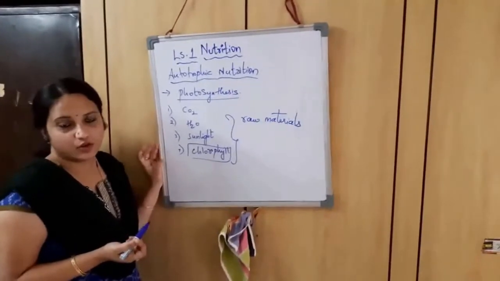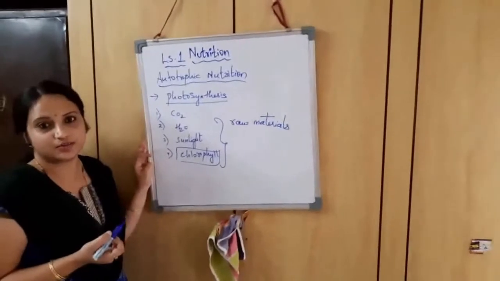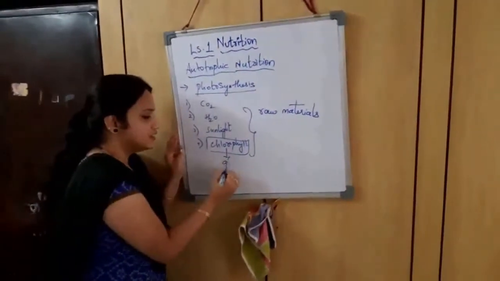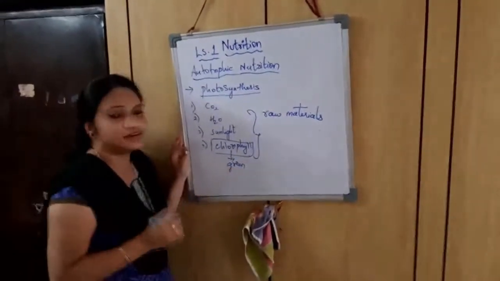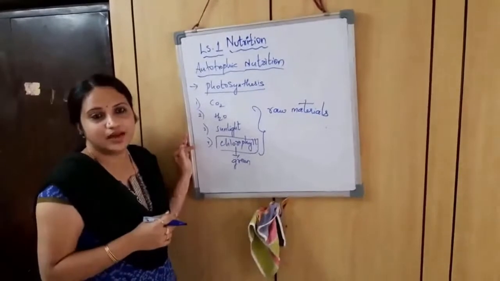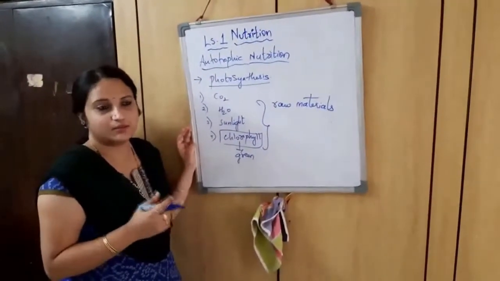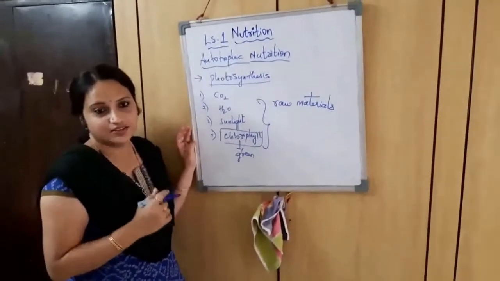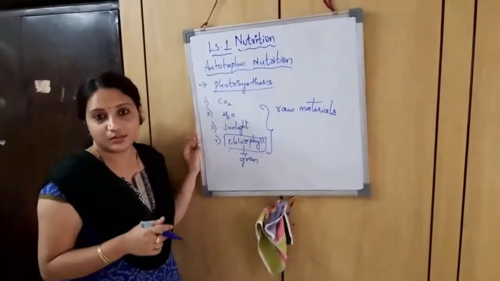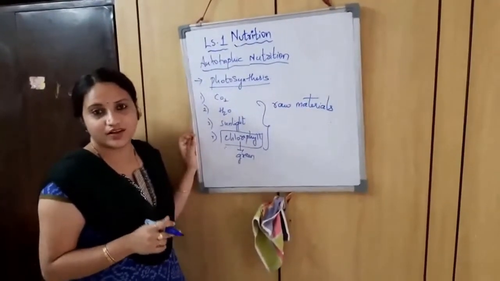What do you mean by pigment? A pigment is nothing but any color-producing substance. This chlorophyll looks green, so we call it a green color pigment, and because of this pigment most of the plant parts are green. If a question is asked why plants are green in color, you should answer that it is because of the green color pigment called chlorophyll. Similarly, why is our blood red? Because of the presence of another red pigment called hemoglobin.